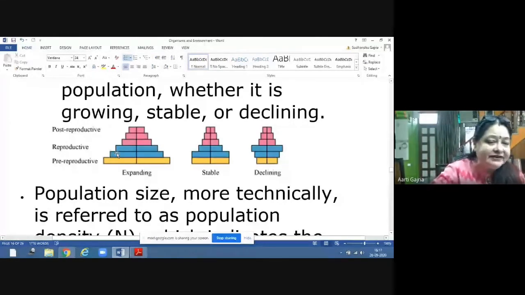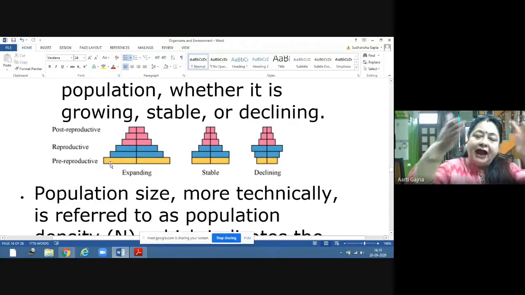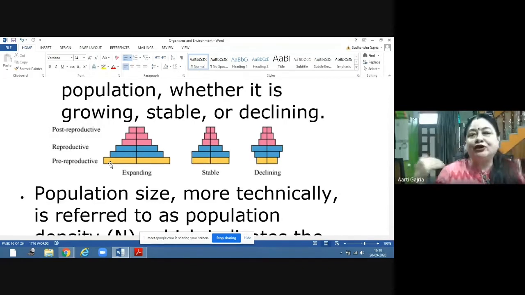So if we see this age pyramid, in the expanding one, you will find the pre-reproductive are more in number, then the reproductive, and post-reproductive are less. So that means they are expanding, because pre-reproductive are more, so the population will increase.